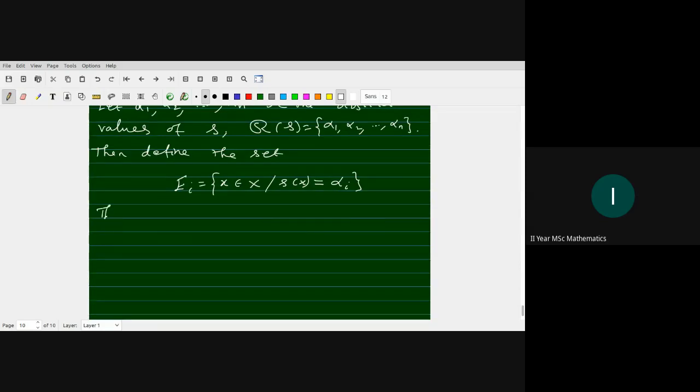Then one thing is clear: first, E_i intersection E_j is empty for i not equal to j.